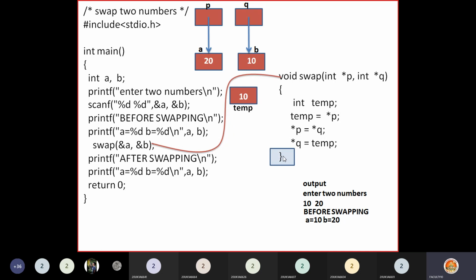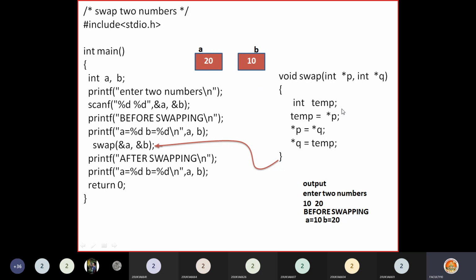Now, when the function closes here, what happens? Control returns back. Control comes back to this. Yes or no? So from here, directly control comes back. When the control returns, all the local variables' memory will be deleted. What are the local variables of this swap function? p is a local variable, q is a local variable, temp is a local variable. So they will be removed immediately. Now when the control comes back, you will have only a and b inside the memory.